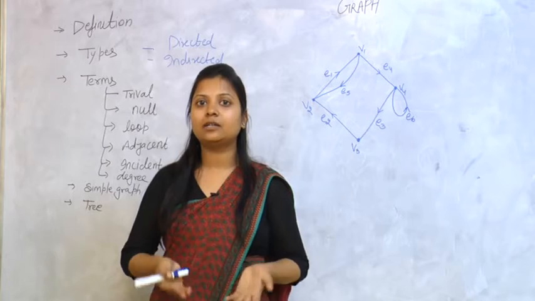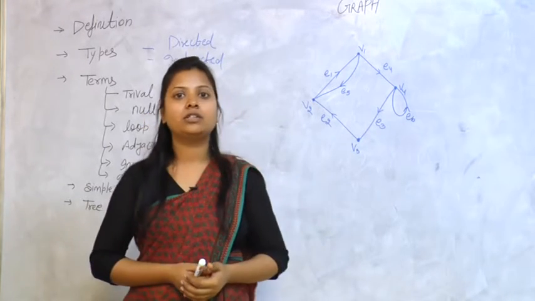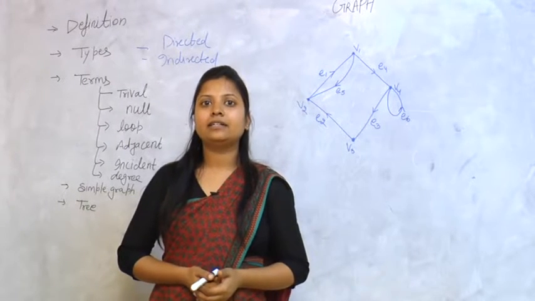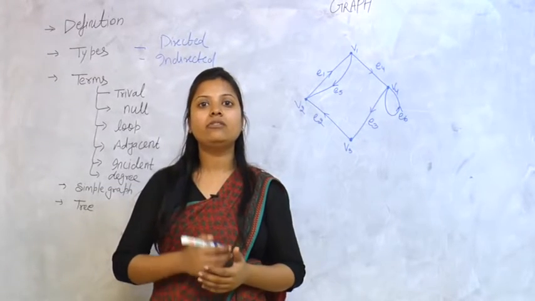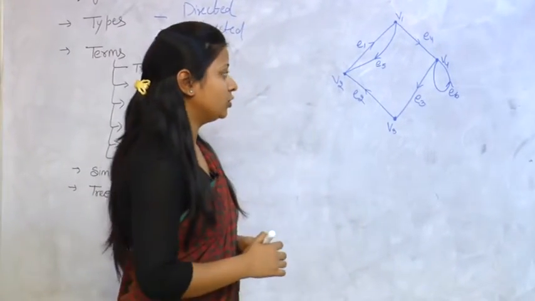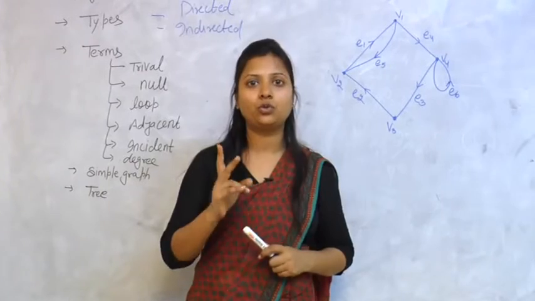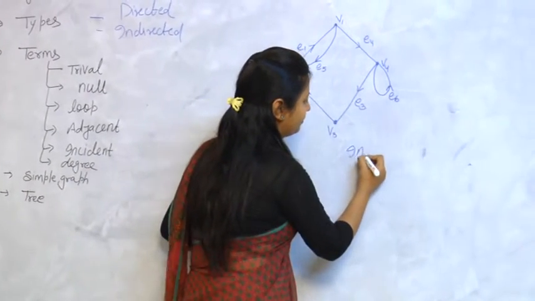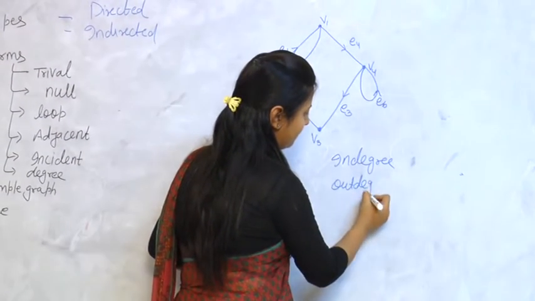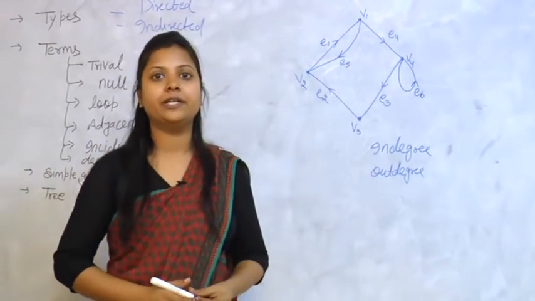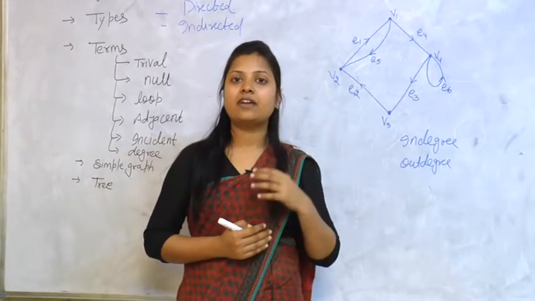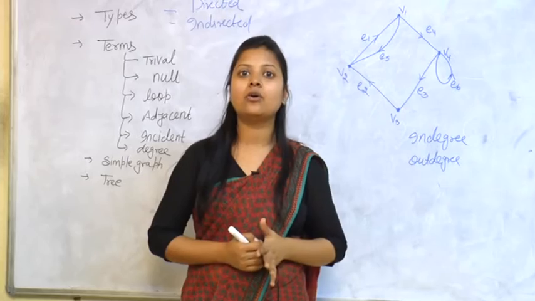Now we will see other terms in this graph, that is, what is common with an undirected graph: degree of graph. It is the same as in an undirected graph, but the difference is that one direction has one degree and the other direction has another degree. So we divide the degree of a graph into two terms, that is, in degree and out degree. If any vertex has coming edges, they are counted in the in degree. If any vertex has going edges, they are counted in the out degree.